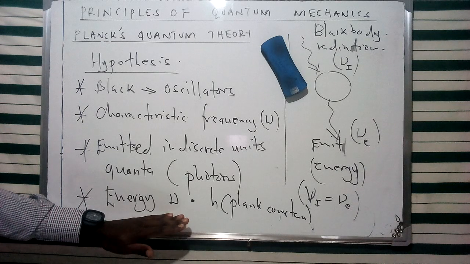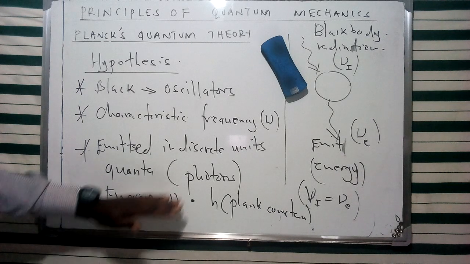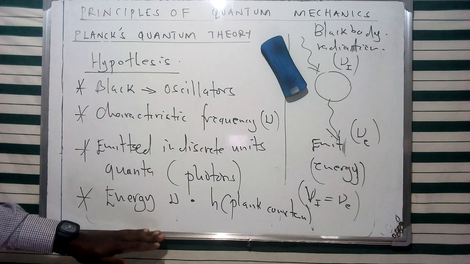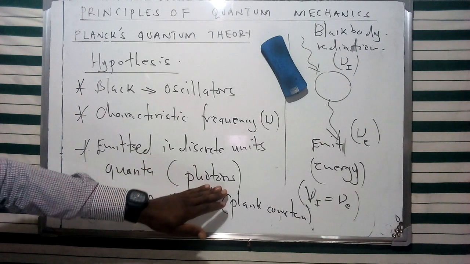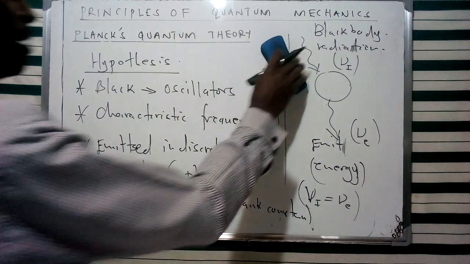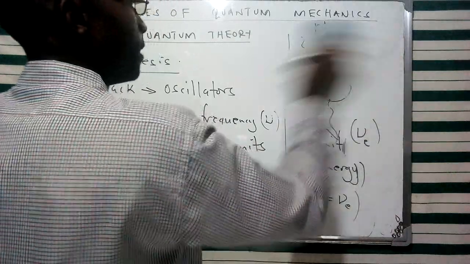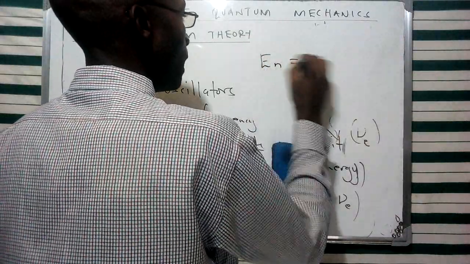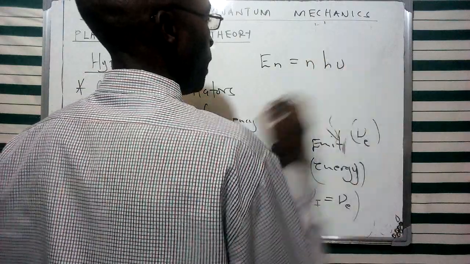And this specific energy, as I said, is going to be given in terms of discrete units. He referred to these as quanta, which he later described as photons. Now, this energy can be given an algebraic representation, which we are going to give as E equals n h nu.